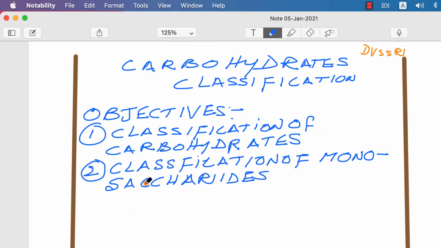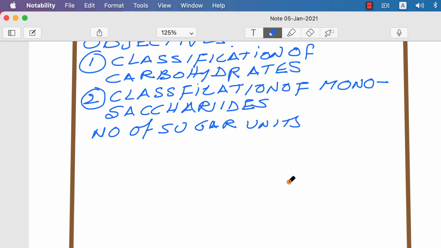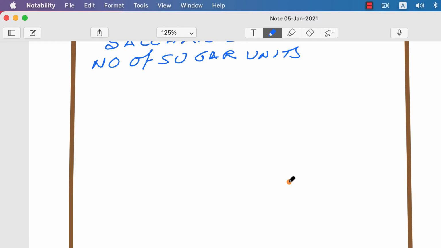When you talk about the carbohydrates, the basis is the number of sugar units. So that is the basis of classification of carbohydrates.